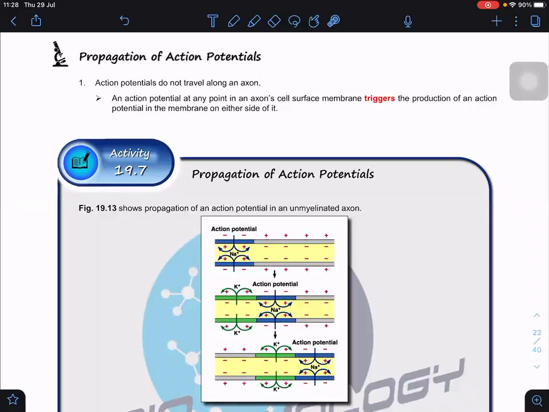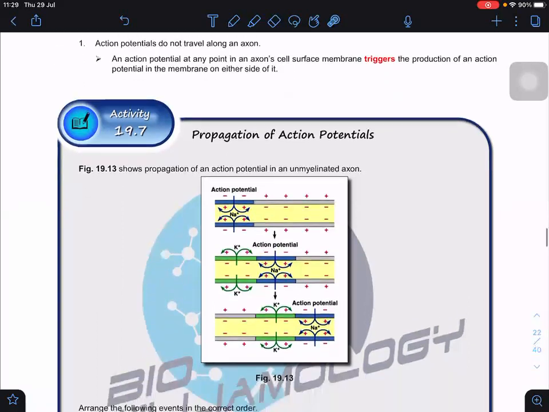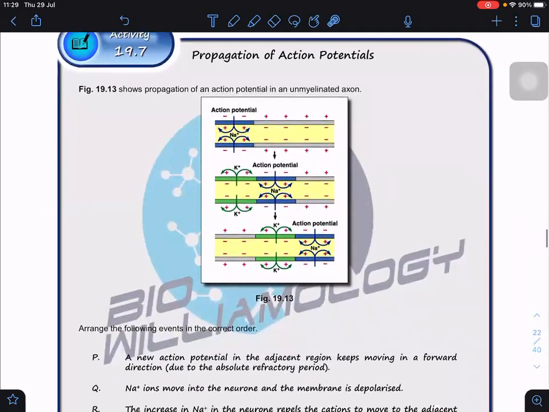Okay, so let me show you how this action potential can take place. Look at this diagram. Let's say this is the first region, this is the second region, and the third region. It's something like an animation: this is t equal to 0, t equal to 1, t equal to 2. An action potential is characterized by a massive, rapid influx of sodium ions. Can you see that? If I have a massive influx of sodium ions, an action potential is generated, correct or not?